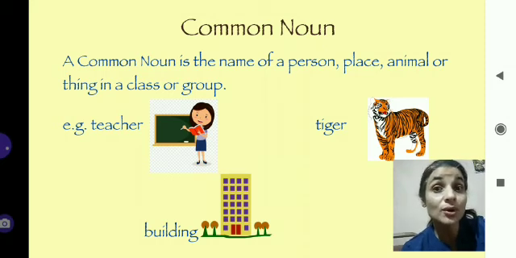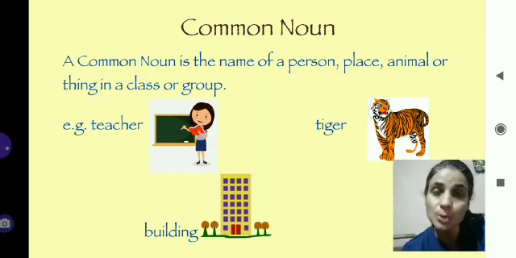But if you call your teacher Miss Meenu Pandit, will Miss Meenu Pandit be a common noun or a proper noun? Proper noun. But teacher will be a common noun. Another example, tiger. So tiger refers to a whole group, a whole class. So tiger is a common noun. Building, park, school, common nouns.